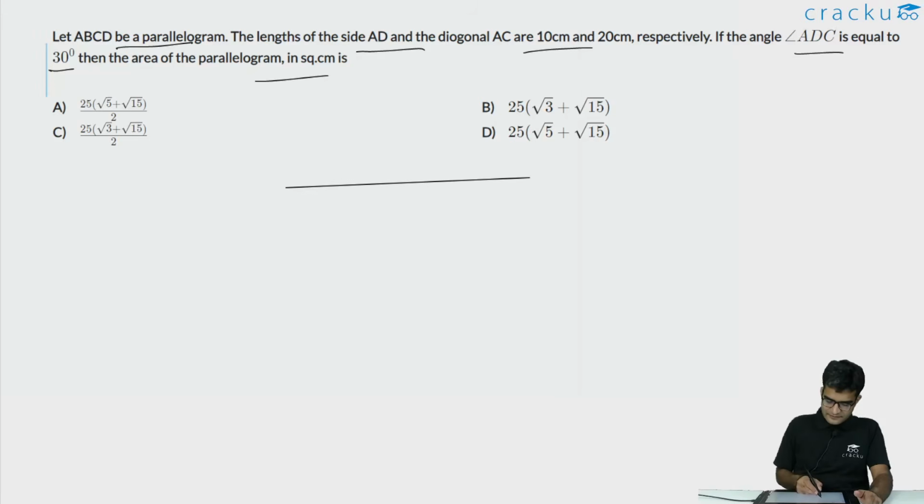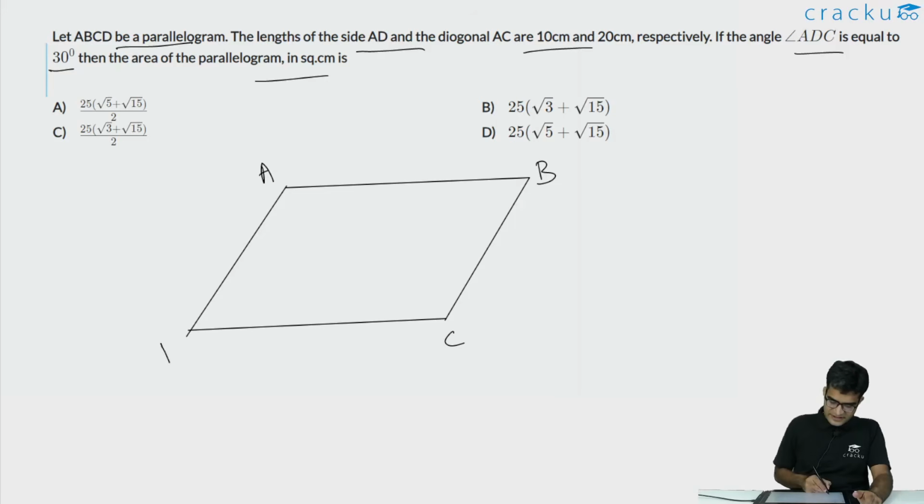We have A, B, C, D. This is the parallelogram. We are given the length of AD, this is 10 centimeters. We are told that the length of the diagonal AC is 20. So this is 20. And we are told that the angle ADC over here is 30 degrees. Let us drop a perpendicular from A to CD. Let us assume that this is meeting CD at a point E.